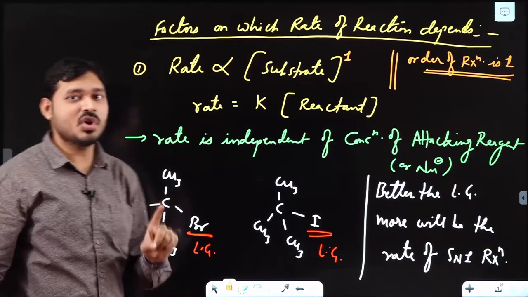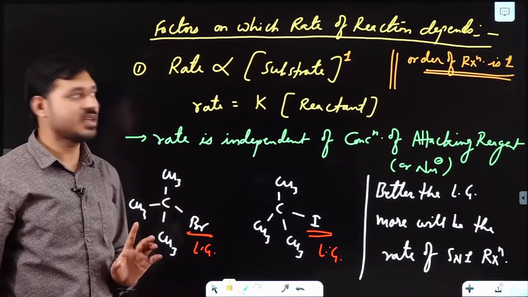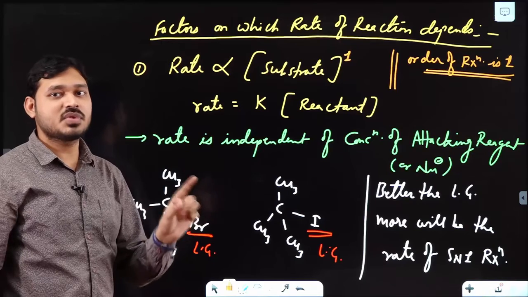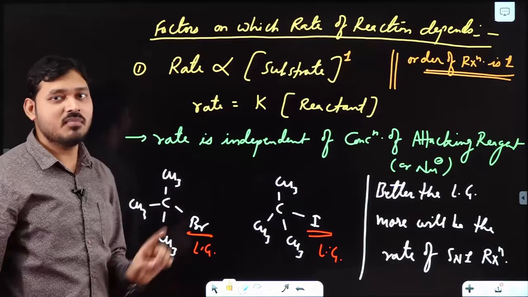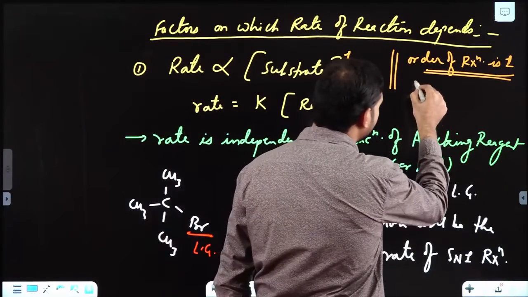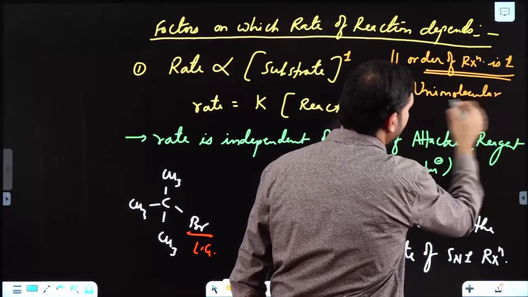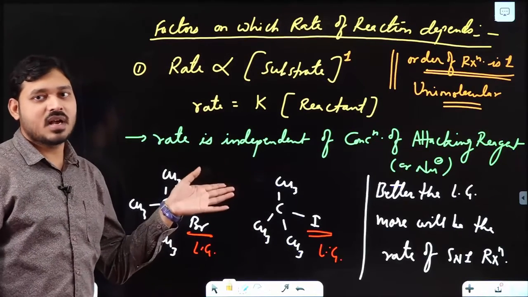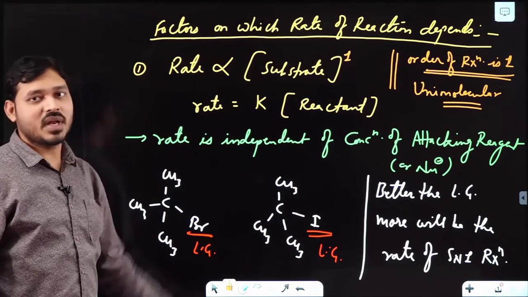1 molecule is involved in the reaction. Now when I say 1 molecule is involved in the reaction, it means it is a unimolecular reaction. That is why you say SN1, nucleophilic substitution unimolecular, because in the rate determining step only 1 molecule is involved. Okay, unimolecular. Clear? For every step we check the molecularity. So in the first step, molecularity is 1. Clear to you?